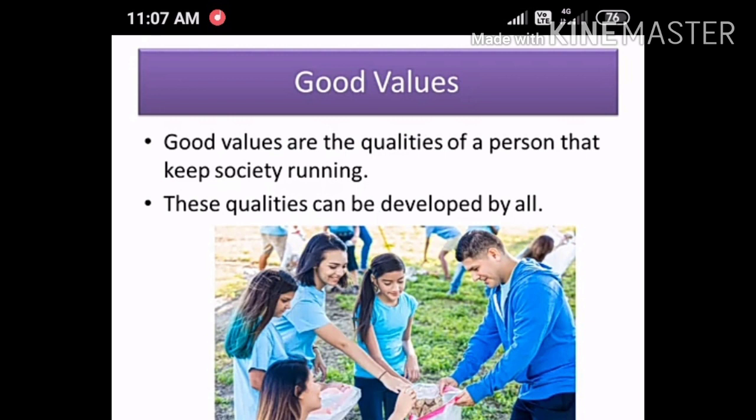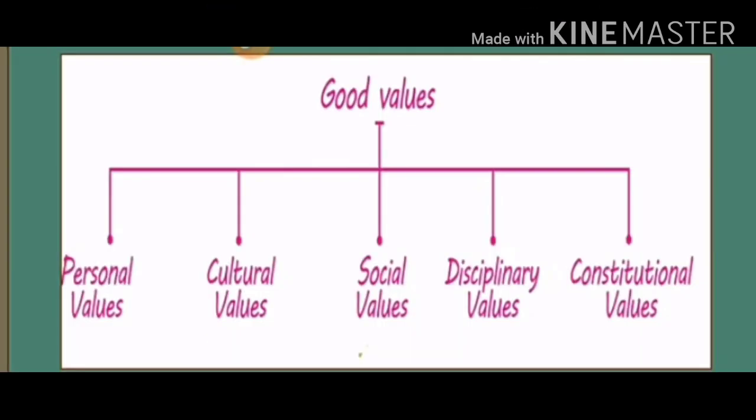Good values are the qualities of a person that keep society running. These qualities can be developed by all. Good values are divided into five types. They are personal values, cultural values, social values, disciplinary values, and constitutional values.